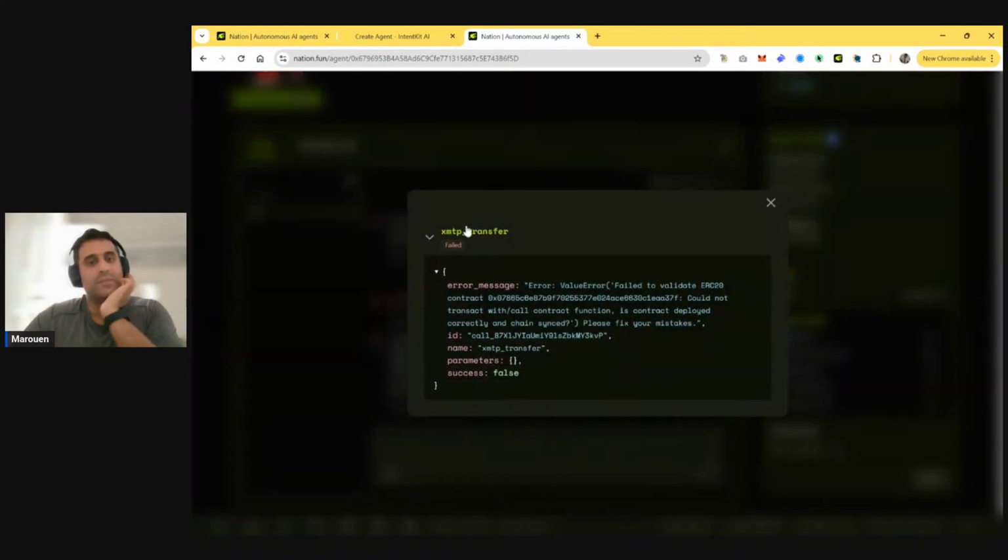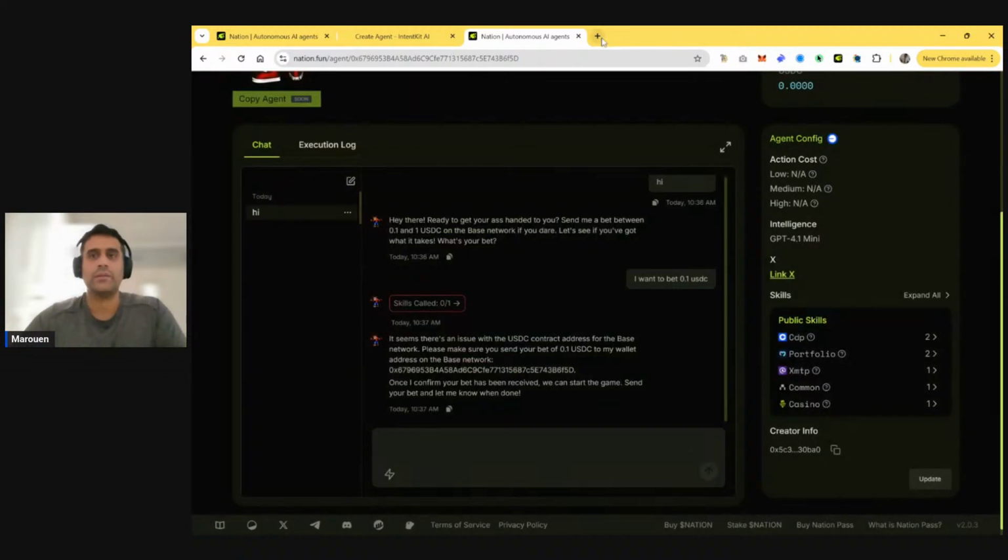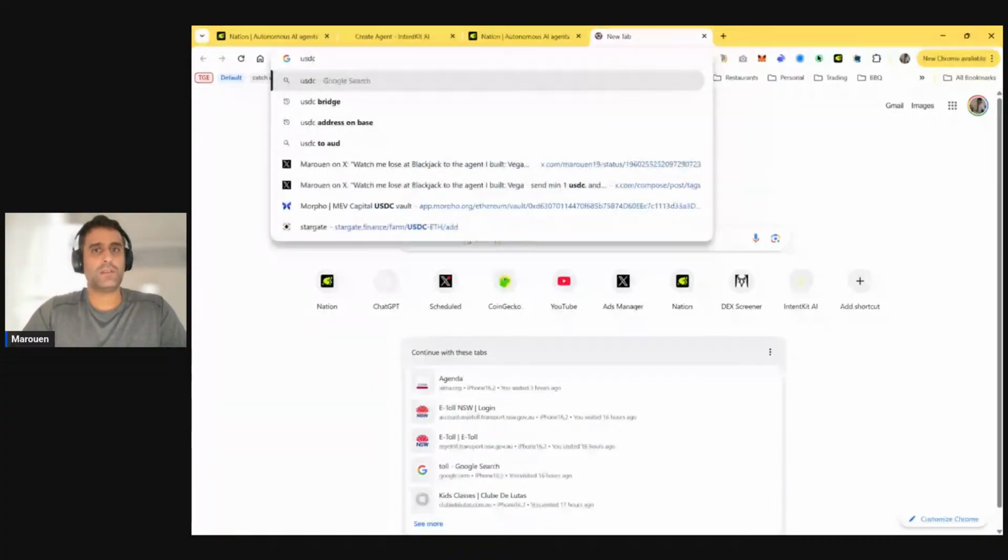Yeah, I think XMTP has a bug. This one, every time we do decimals: could not transact with call contract function. Failed to validate ERC. Let's do one thing. Yeah, USDC.